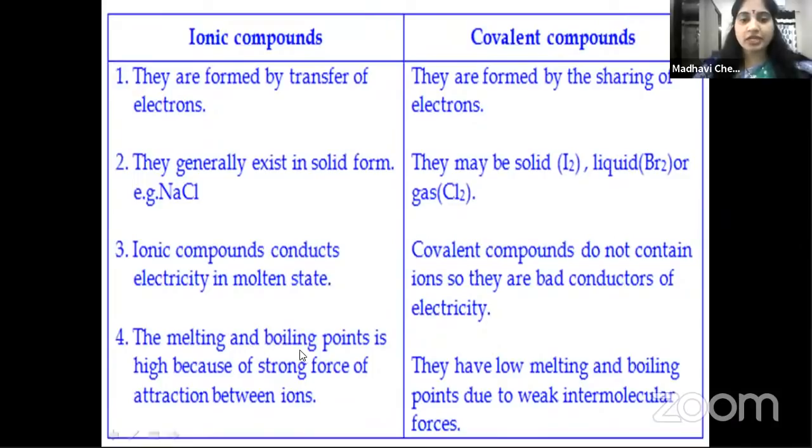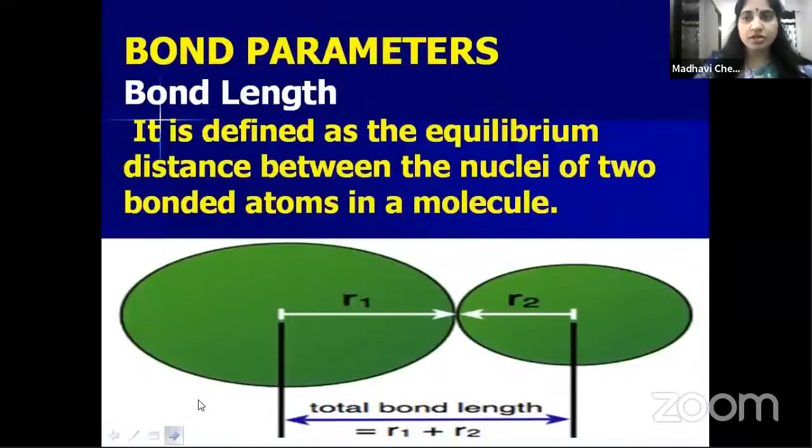Next, melting and boiling points for ionic compounds are high because they have a strong electrostatic force of attraction, whereas covalent compounds have low melting and boiling points because there is no such strong force of attraction between the atoms. Right? Is that clear, children? So this is about the differences between ionic compounds and covalent compounds.